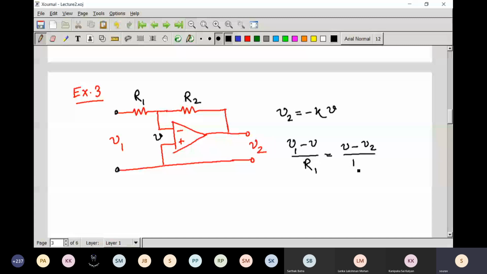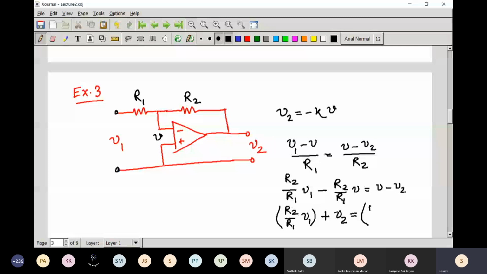From here, if you simplify it, you will get (R2 by R1) V1 plus V2 and (R1 plus R2) by R1 times V, which I am denoting as E. So we get these relationships from this particular circuit.